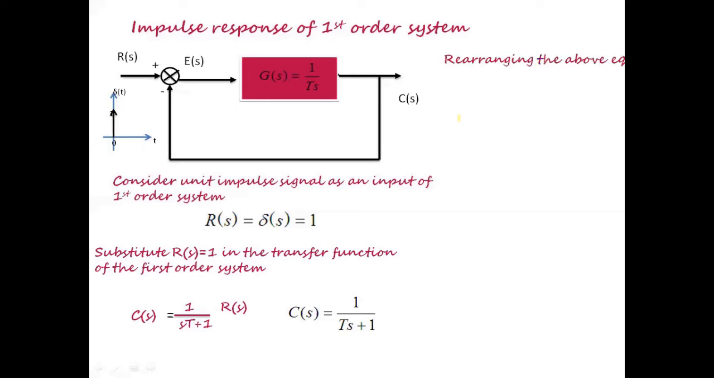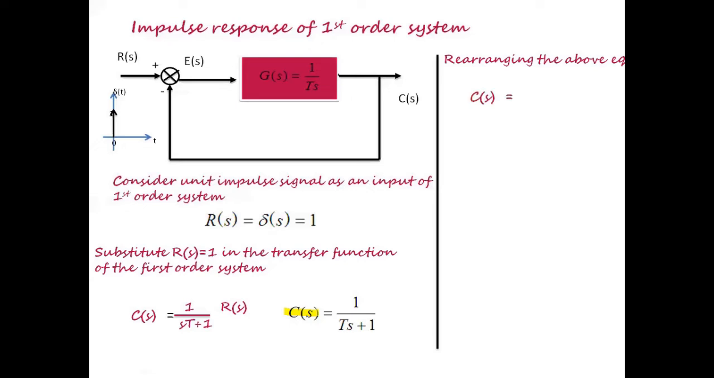Now the procedure is very straightforward. If I take the inverse Laplace transform of C of s, I can obtain C of t, that is nothing but the response of a first order system subjected to an impulse input. So now I'm rearranging this expression to relate it with the Laplace transform pair.